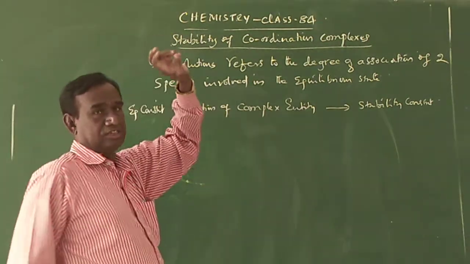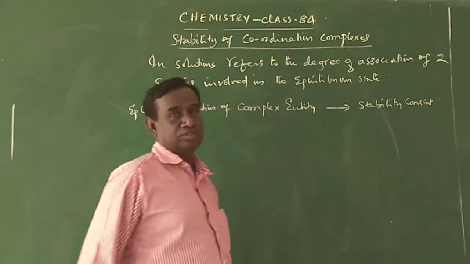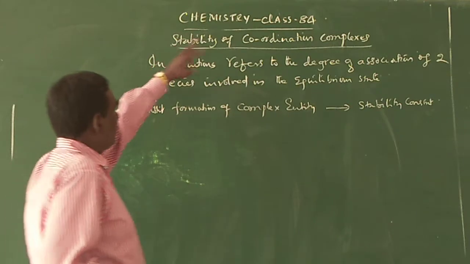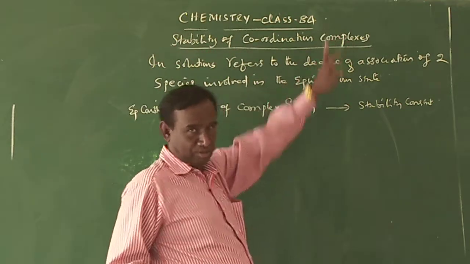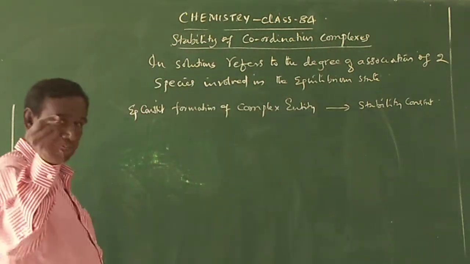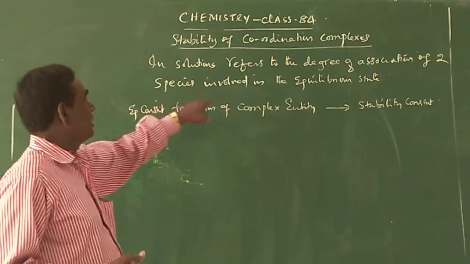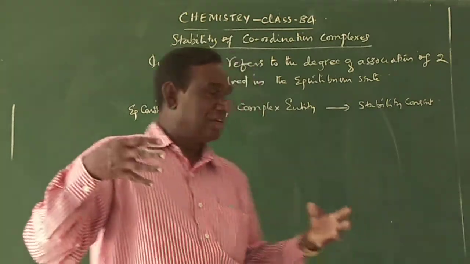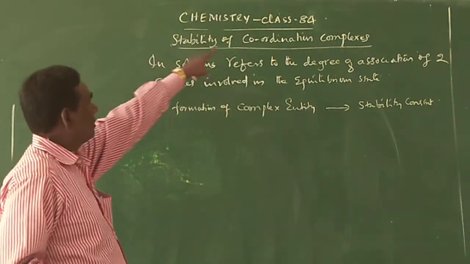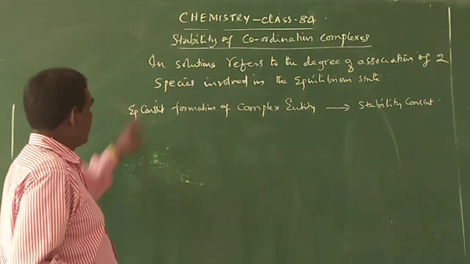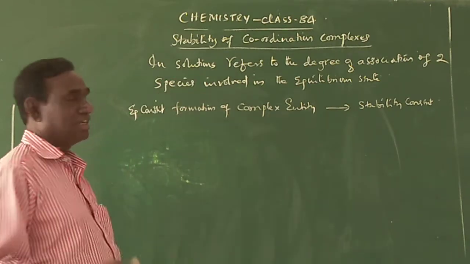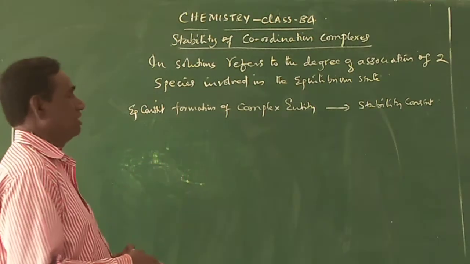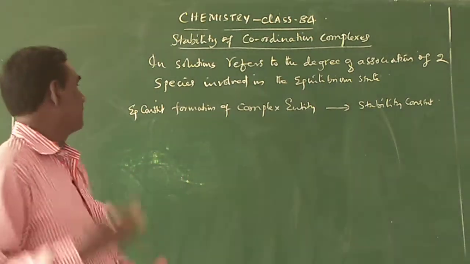Next, let us study the stability of coordination compounds, how stable they are and to what extent. The stability of coordination complexes in solution refers to the degree of association, not the degree of dissociation, of the two species involved in the equilibrium state.